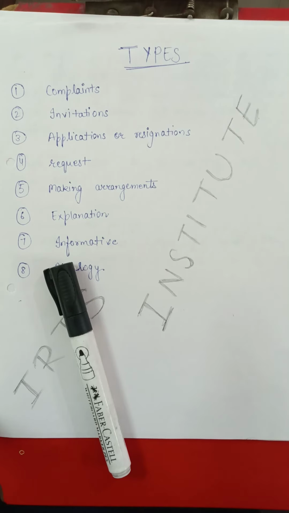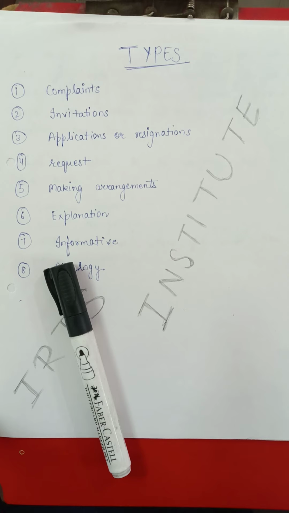IELTS writing task 1 for GT students. For GT students, it is a letter. A letter can be any. First of all, I would like to introduce the letters to you. The letters can be complaint letter, invitation letter, application or resignation letter, request, making arrangements, explanation, informatory, and apology letter.